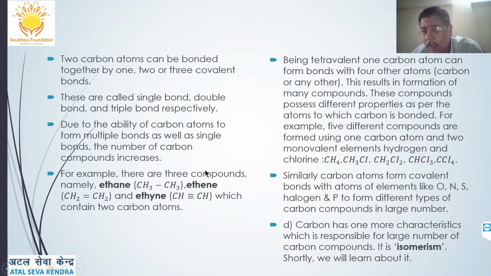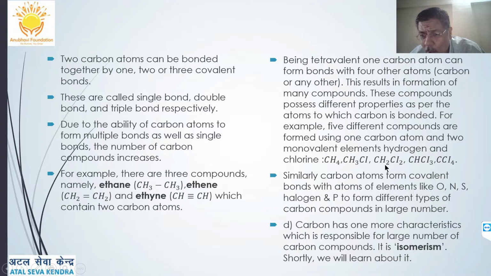Being tetravalent, one carbon atom can form bonds with 4 other atoms, carbon or any other. This results in formation of many compounds. These compounds possess different properties as per the number of atoms to which carbon is bonded. Example, 5 different compounds are formed using 1 carbon atom and 2 monovalent elements, hydrogen and chlorine. Example is methane, which is carbon with 4 hydrogen atoms. This is methyl chloride or chloromethane, where carbon is attached to 3 hydrogen atoms by single bonds and 1 single bond with chlorine.